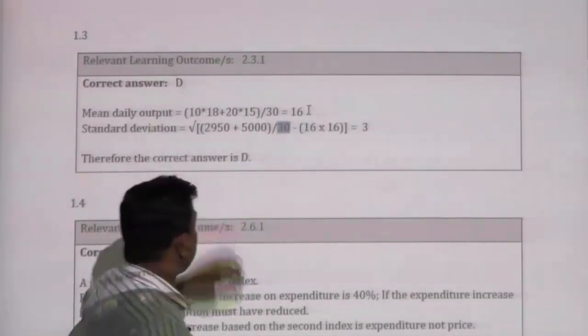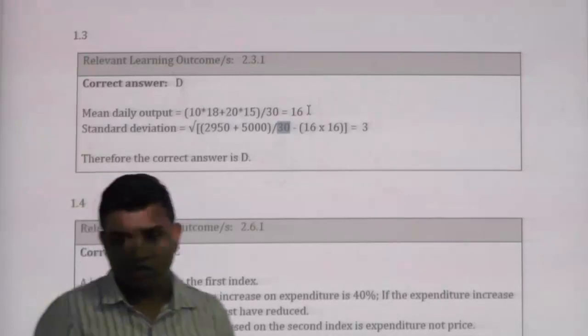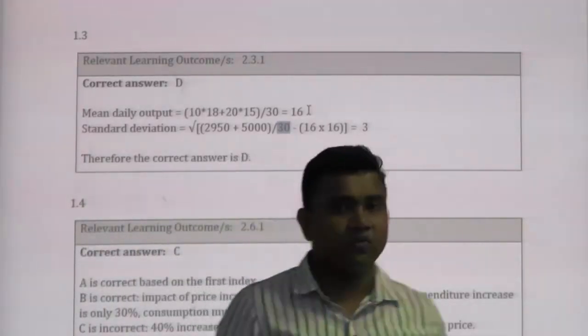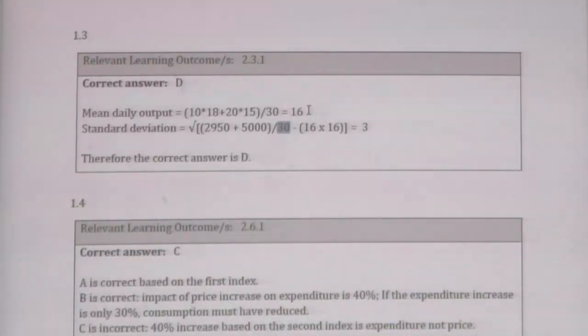This is a highly possible question because it is a 2 mark question. You have to be ready for this type of question, right? Let's move on to the next question.